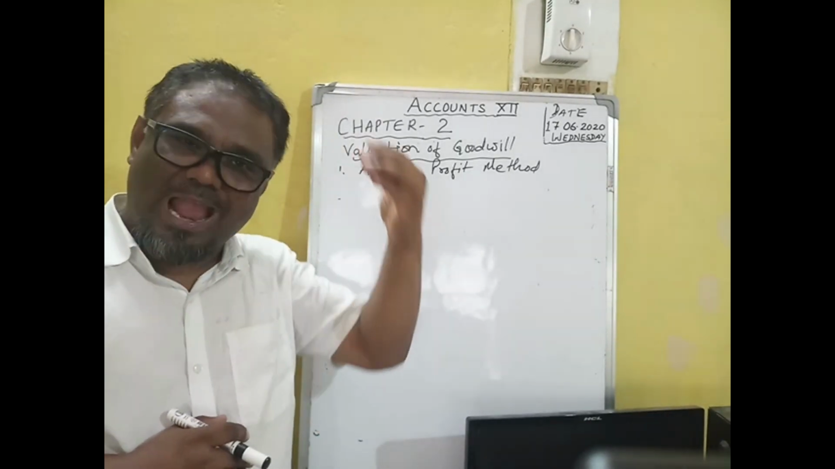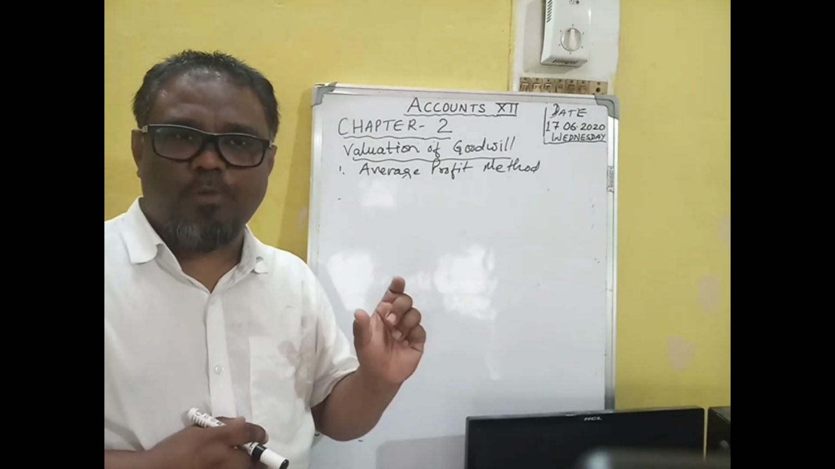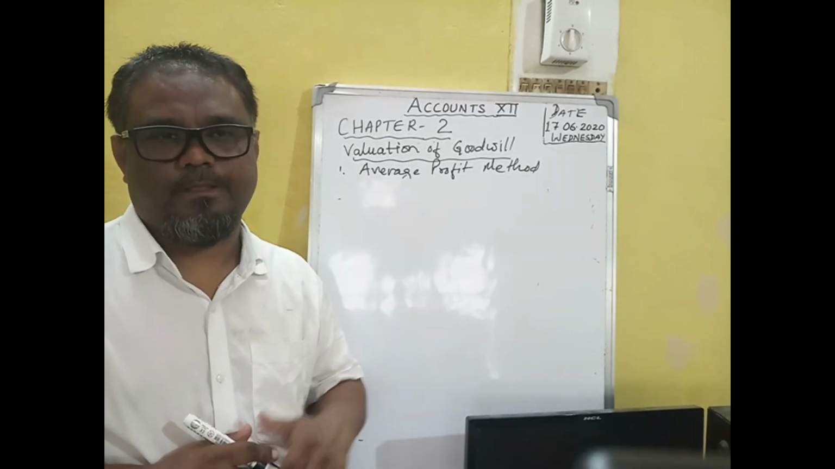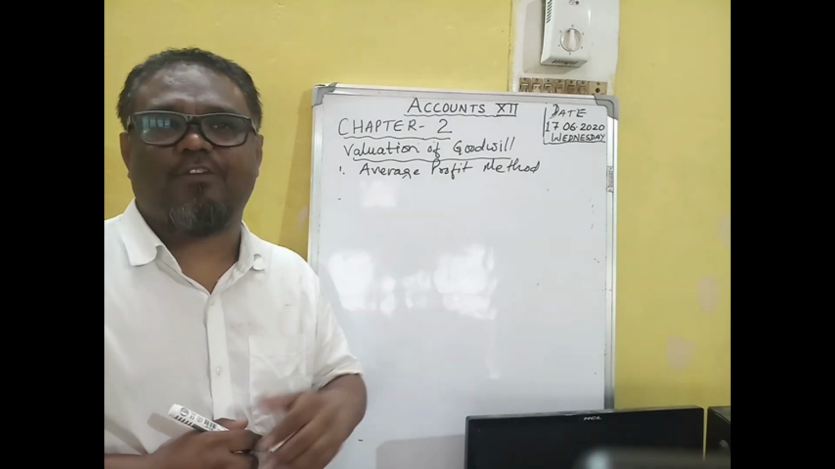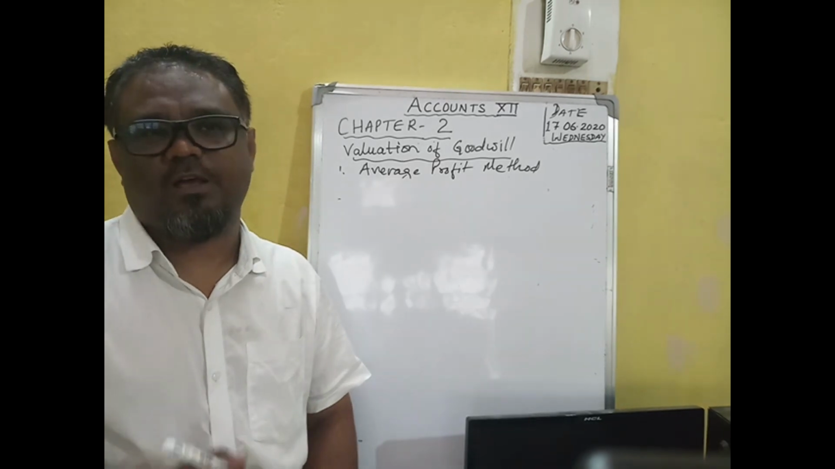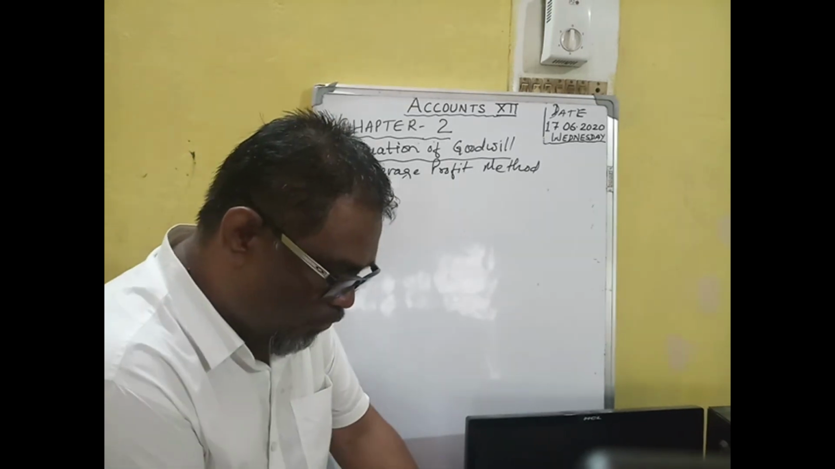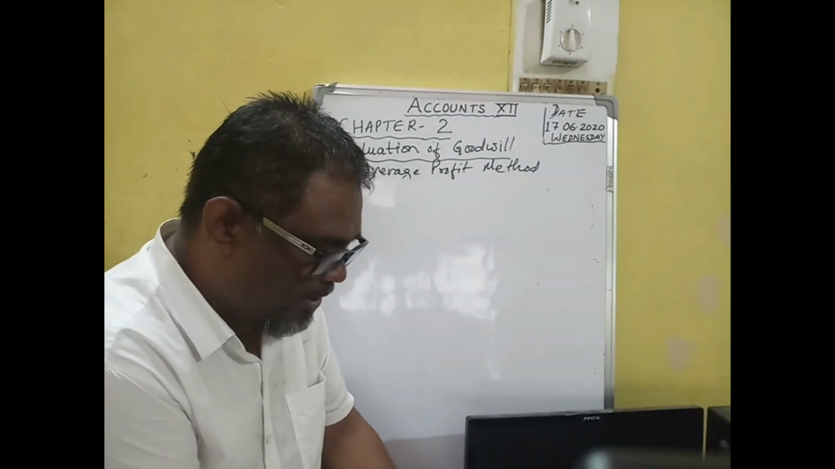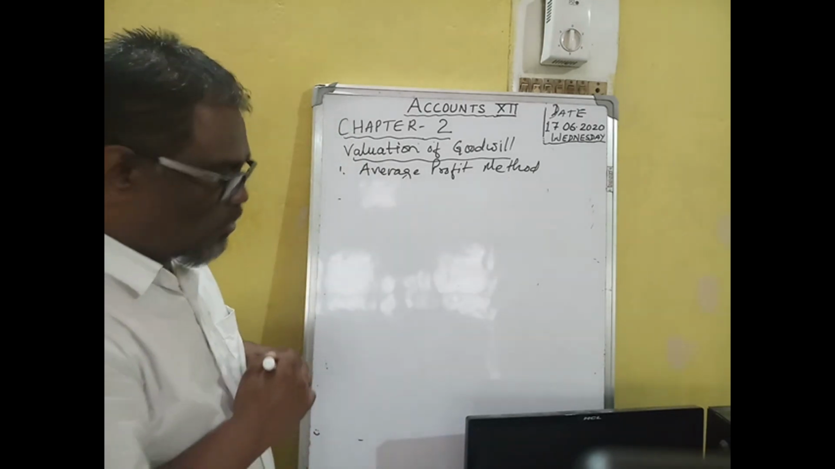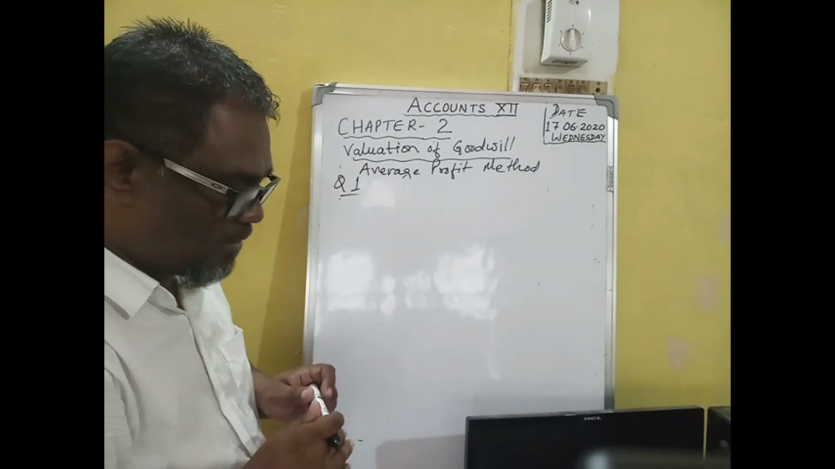After that, you have to add all the past profits. The total profit of the past years divided by the number of years gives you the average profit. The average profit multiplied by the number of years' purchase of goodwill gives the valuation of goodwill. So that is how we find the goodwill in the average profit method. Now, question number one in this average profit method.